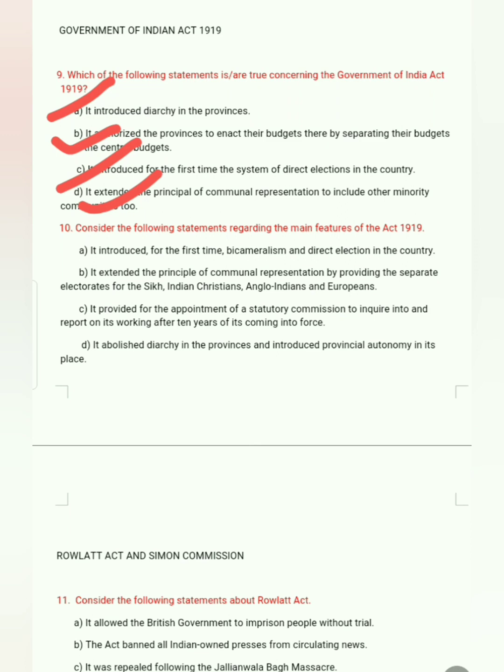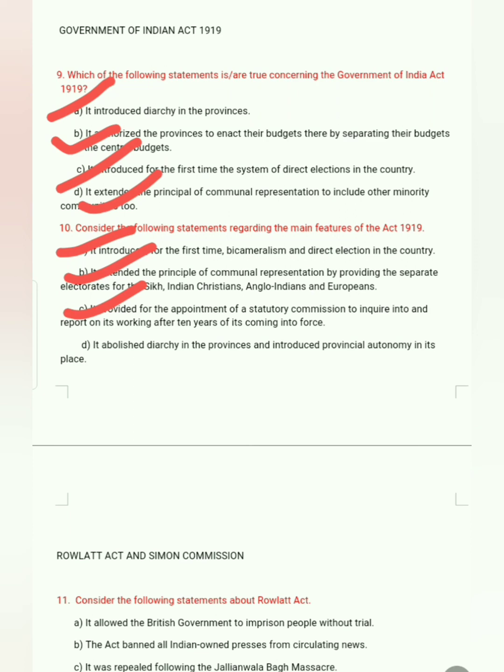Next, question number 10. Consider the following statements regarding the features of the Act of 1919. It introduced for the first time bicameralism and direct election in the country. Correct. It extended the principle of communal representation by providing separate electorates for Sikhs, Indian Christians, Anglo-Indians and Europeans. Correct. It provided for the appointment of a statutory commission to inquire into and report on its working after 10 years of its coming into force. Correct.